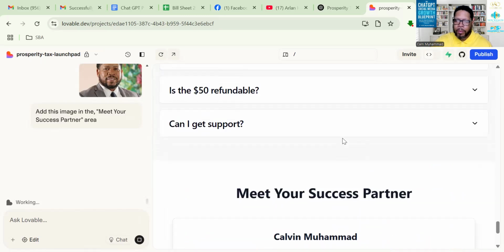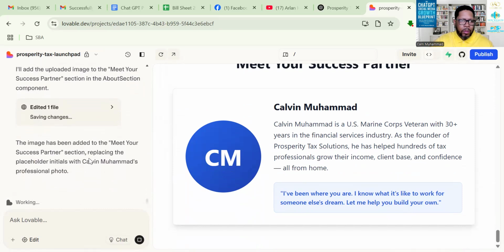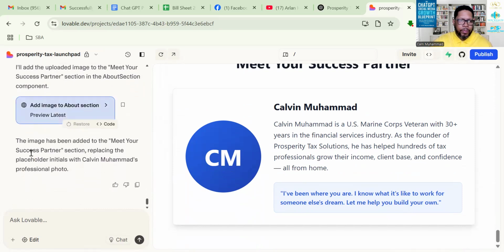So let's give it a couple minutes. Now it says I'll add the uploaded image to the Meet Your Success Partner section of the About section, in the About section component. It says the image has been added.